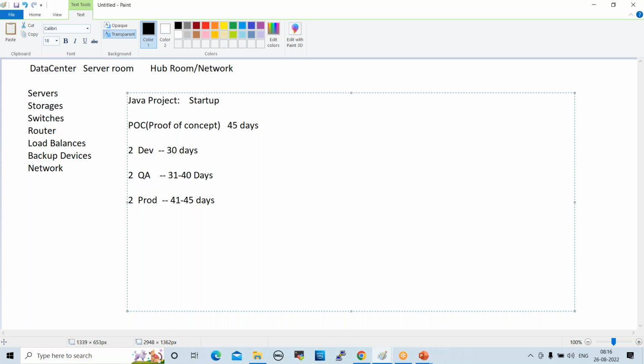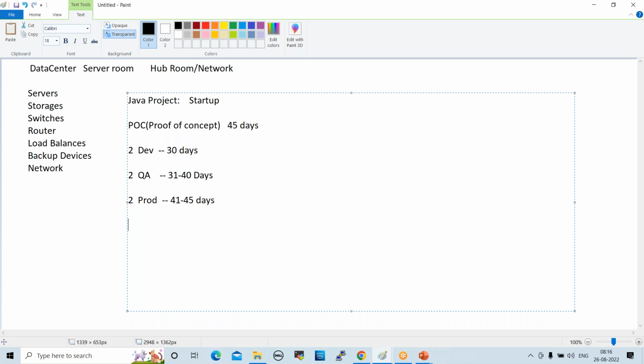To prepare this POC, we need to procure the servers first. We need to place the order with a vendor, and they deliver the servers within 10 or 15 days. After that, we have to move the servers to the data center and configure them. We have to install the operating system, applications, plugins, updates, and patches, everything. After that, you can move to production. Normally, that is the process, right?